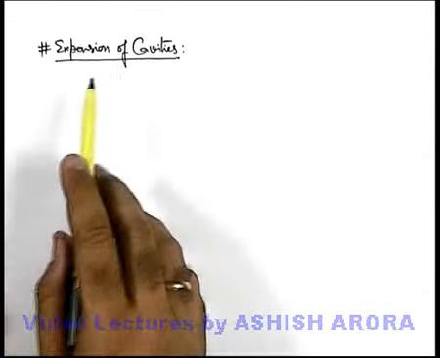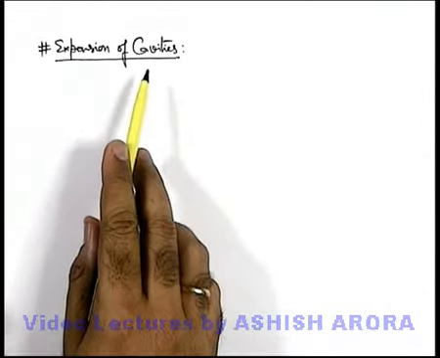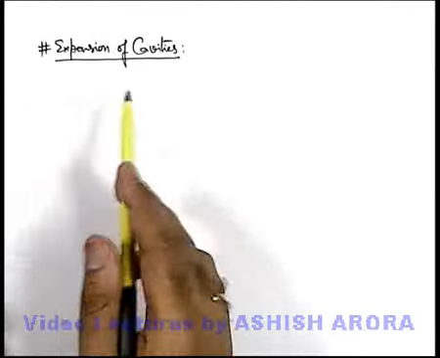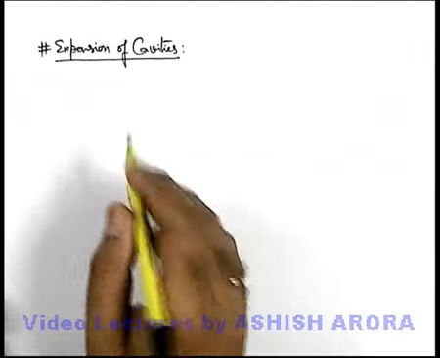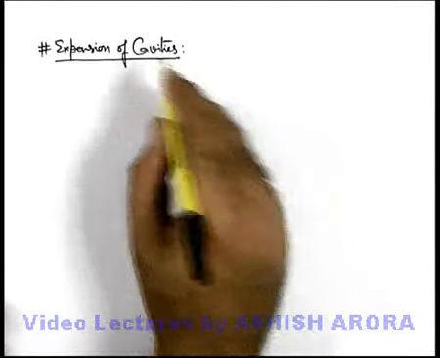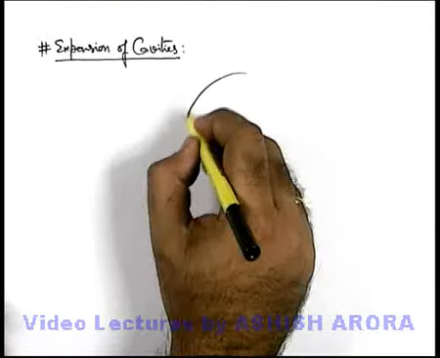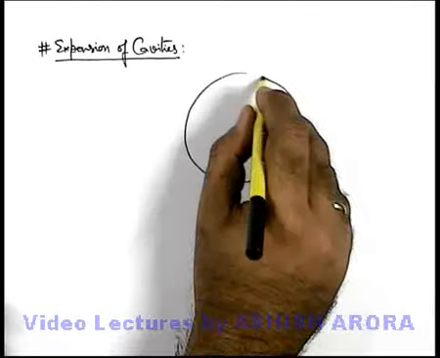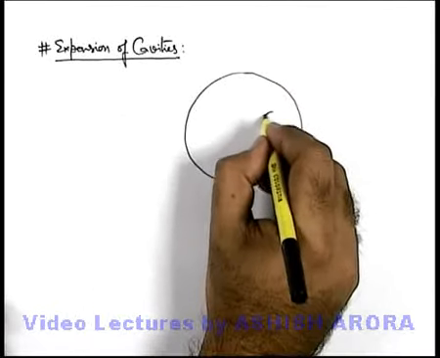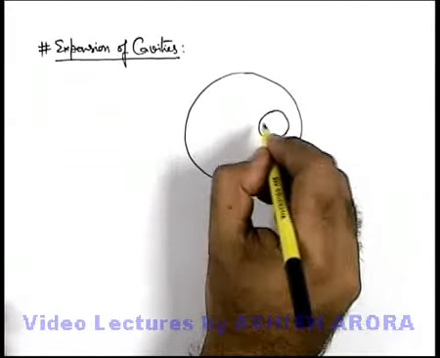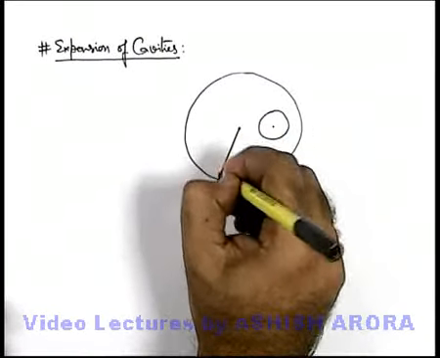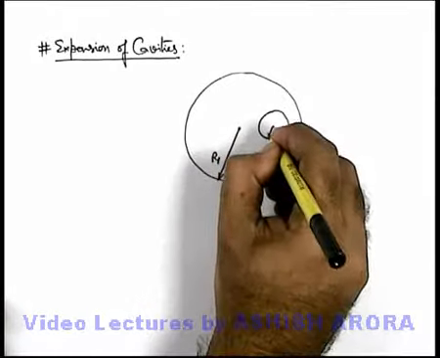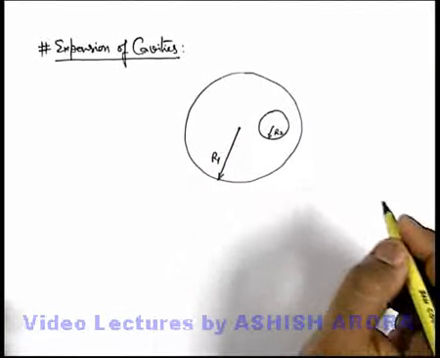Now we'll talk about expansion of cavities. The concept is similar to the expansion of bounded lengths and area, which we have just discussed. To understand this, we consider a solid sphere in which we have created a cavity. The sphere is of radius r1 and the cavity we have made is of radius r2.